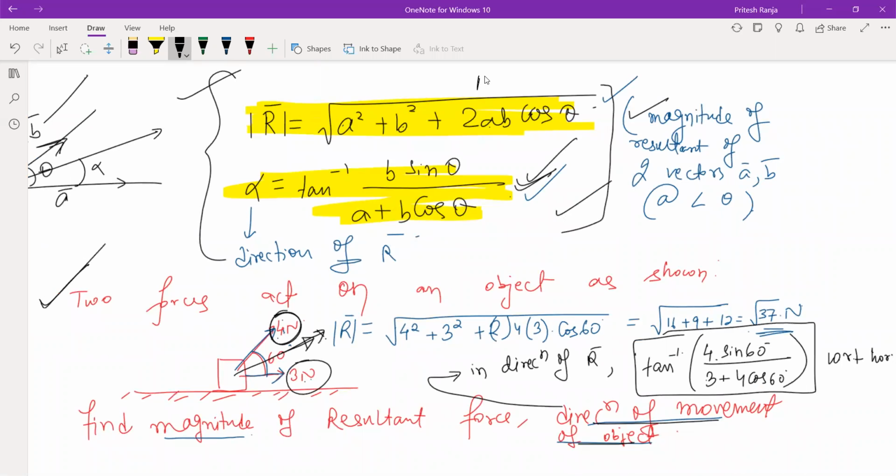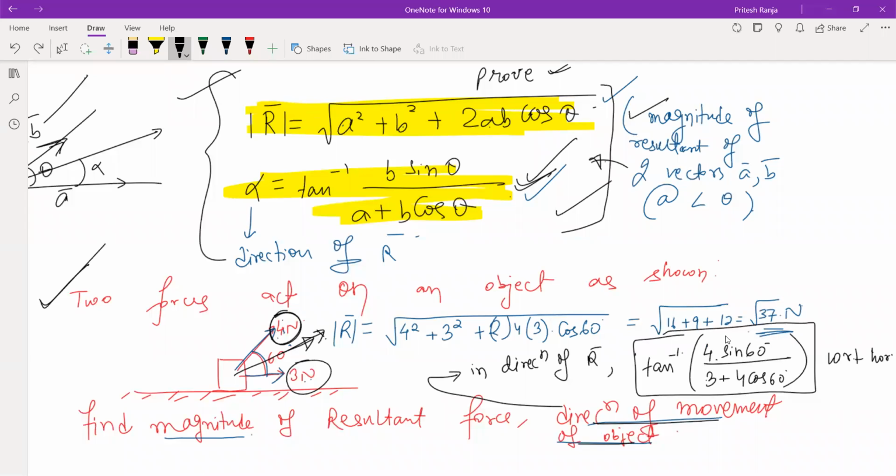So let us prove this formula. Proof is not required anywhere, but let us prove that to understand how we actually got this one. You cannot find tan inverse here because this will not come out to be a proper value.